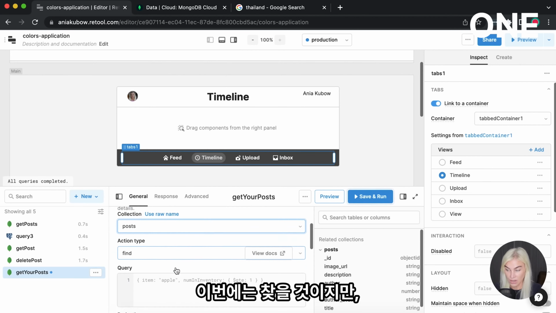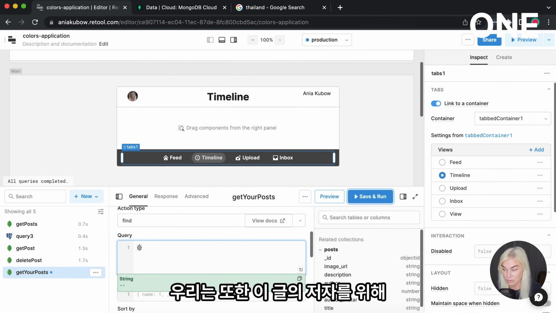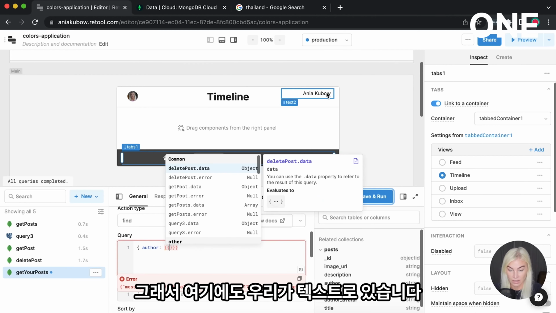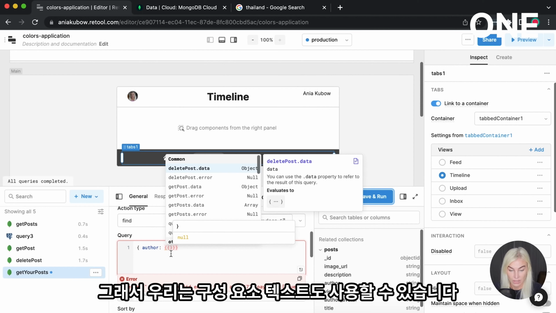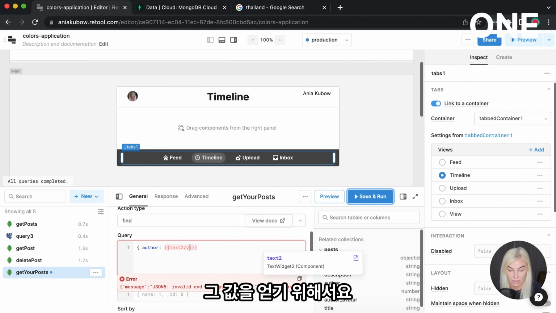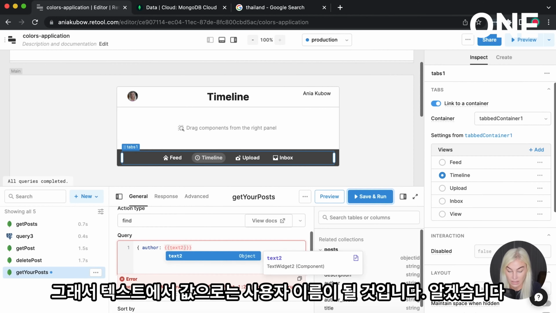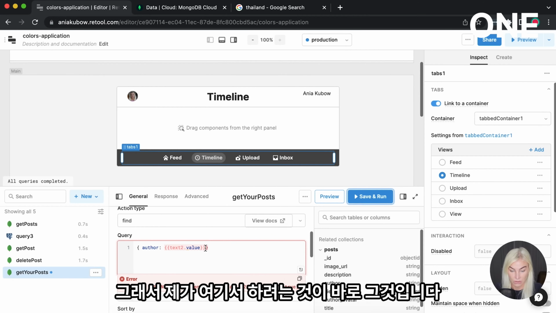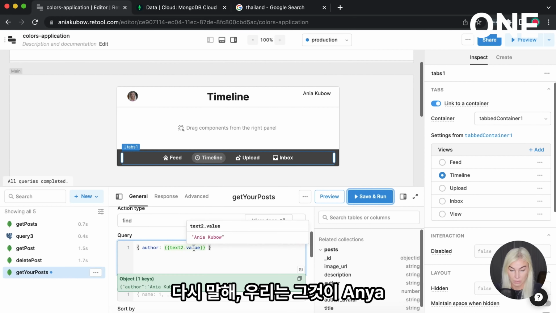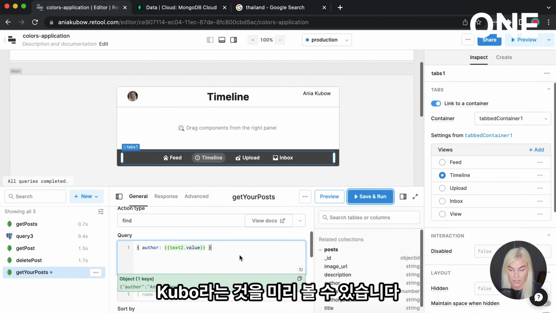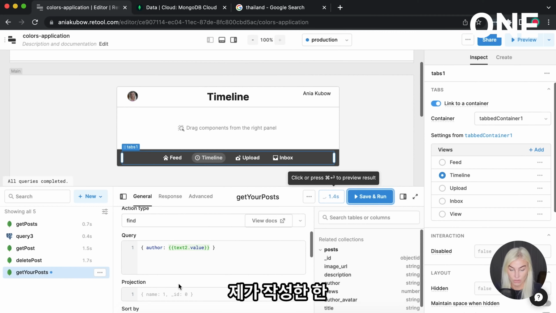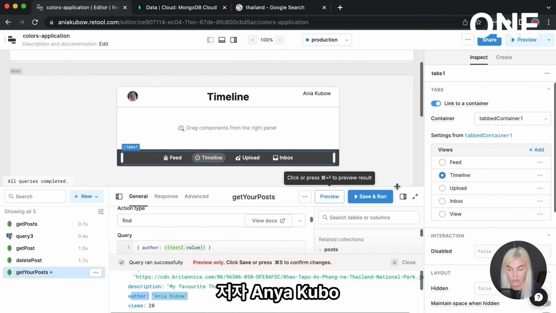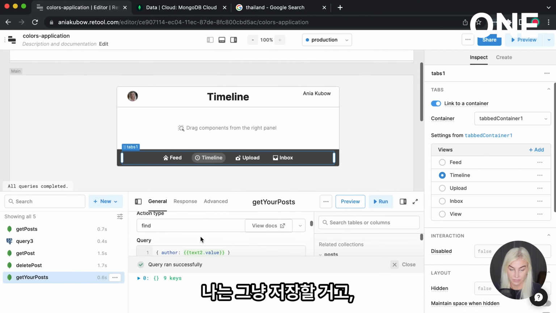And this time we're going to find, but we're also going to write a query for this because the author of this, well, we just want it to be us, right? So us is here in text2. So we can use the component text2 to get its value. So text2 value is going to be the username. Okay, so that's just what I'm going to do right here, like so. So again, we can also preview that. It's Anya Kubo. So if I preview this here, it should just return back one post, which is the one post I made, the author Anya Kubo. So this is looking good. I'm just going to save it.